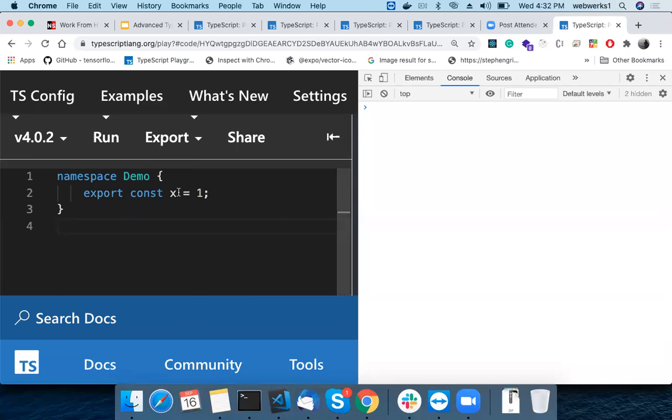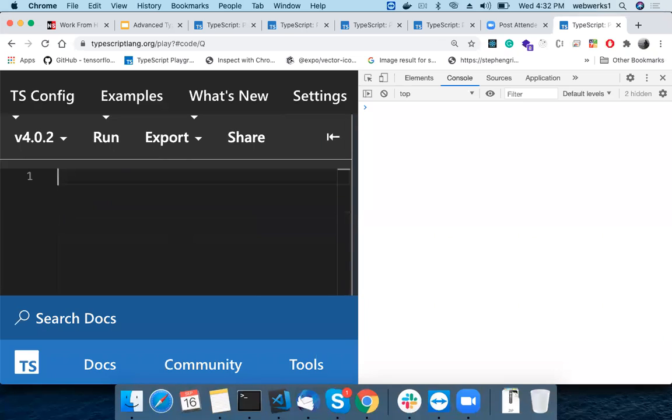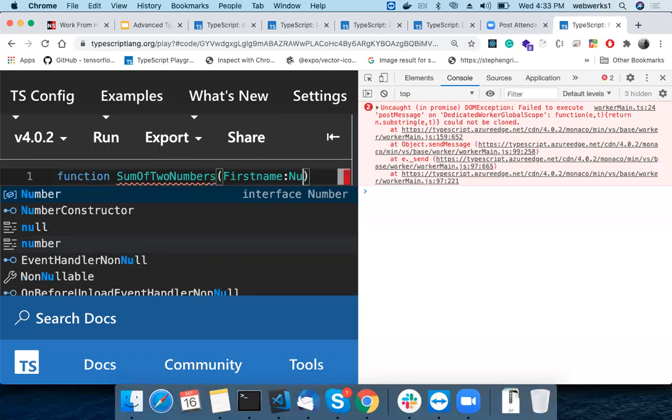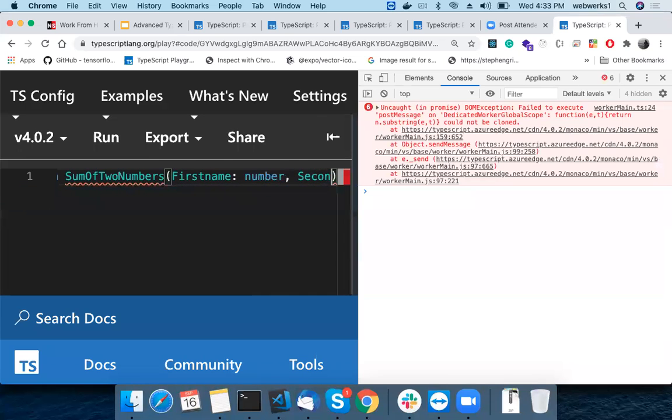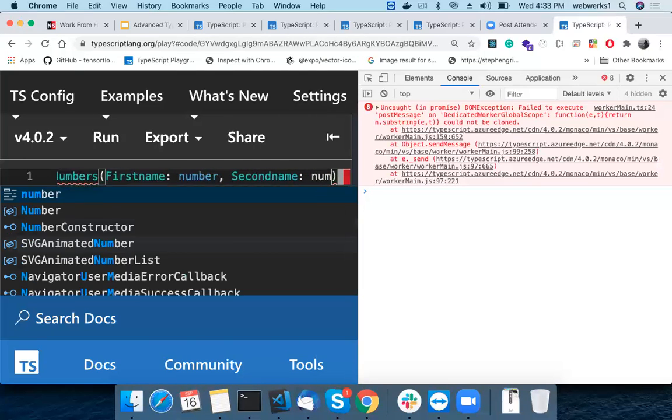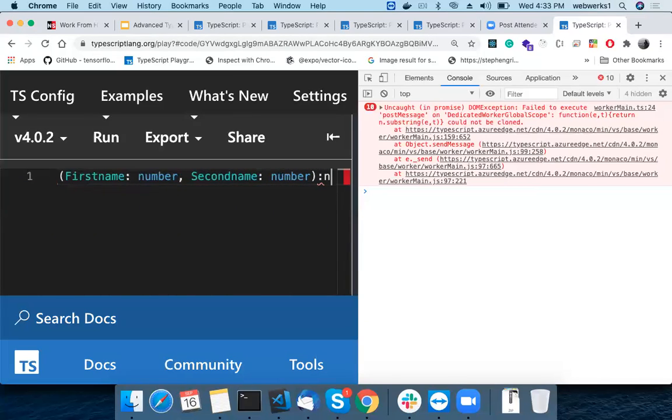Are you able to see my screen, guys? Yes. Good. So let's say I have a function sum of two numbers, with arguments first number of type number and second number of type number, and the return type is number.